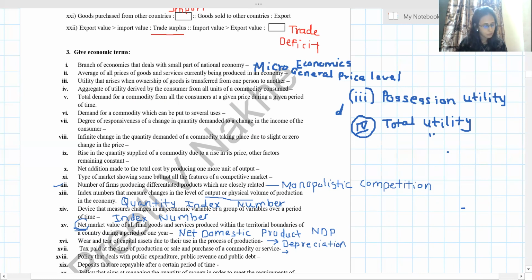Next, tax paid at the time of production or sale and purchase. See, they are saying at the time of production or sale, purchase, so it is indirect tax. Answer is indirect tax.